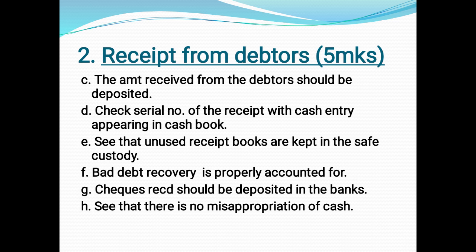Whenever the cash is received from the debtors, the auditor should see that it has been deposited in the bank and not used by any staff for their personal use. Suppose the amount to be received from the debtors was say 20,000, and the debtors have paid it, then the one who has received it should not keep it for himself. So the auditor should check whether it was properly deposited in the bank or no. He has to check each and everything to ensure that there was no misappropriation of the cash.